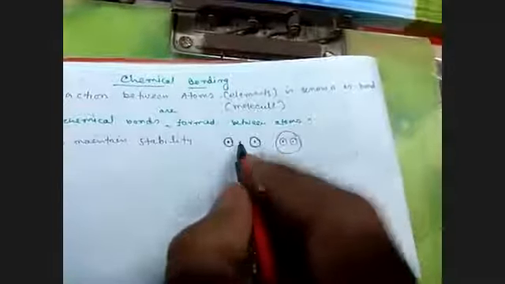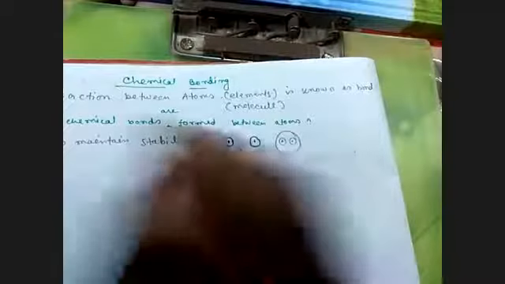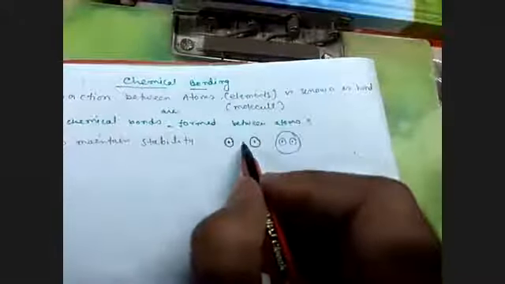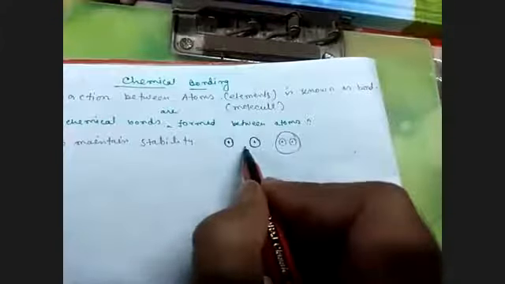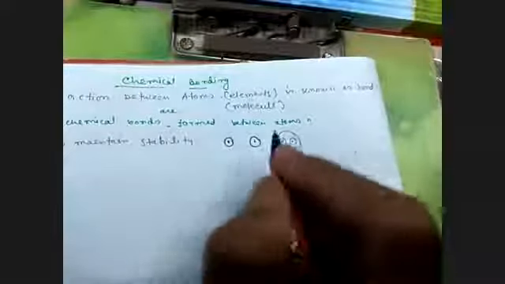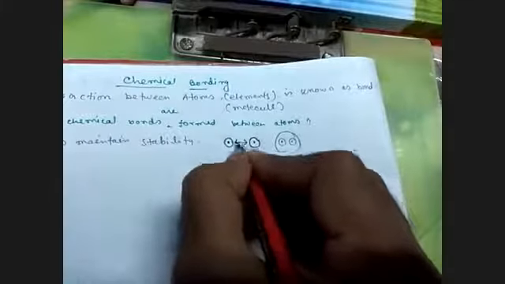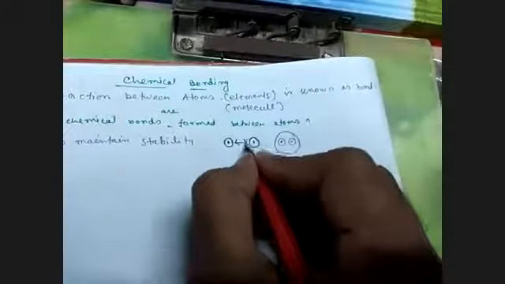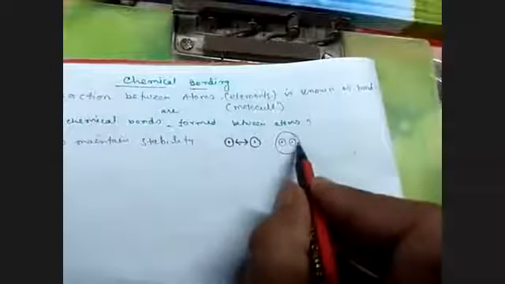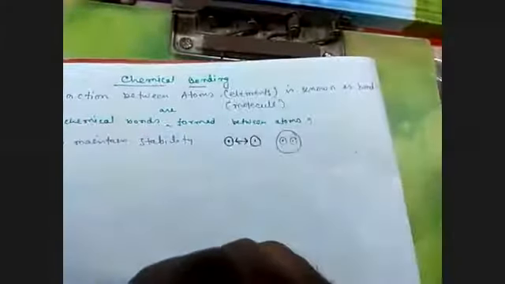Due to that, it moves randomly in any direction, and when it moves, it is much more unstable. It tries to gain some stability. Due to that, atoms try to connect with each other and form an attraction, a bond. Due to that, it converts to a molecule. So its energy is released, energy decreases, and it gains some stability.